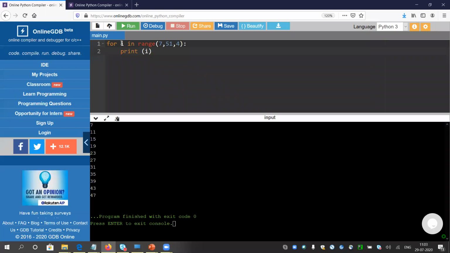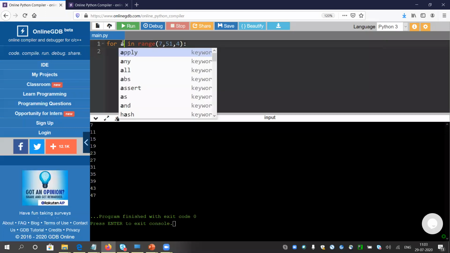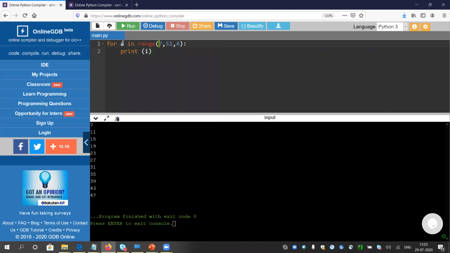So rather than that, I will do one thing. I will keep a value a, and a will be iterating from 1 to 11. No step value. So what will it give? It will iterate this for loop 10 times. A in range 1 to 11. And I will be passing the value of I. So the starting value of I should be 7. Every time I will print I, meaning 7, and every time I will be I equals I plus 4. Yeah, the gap was 4.